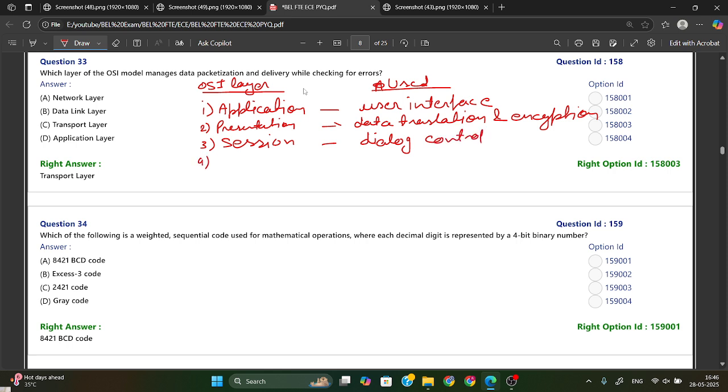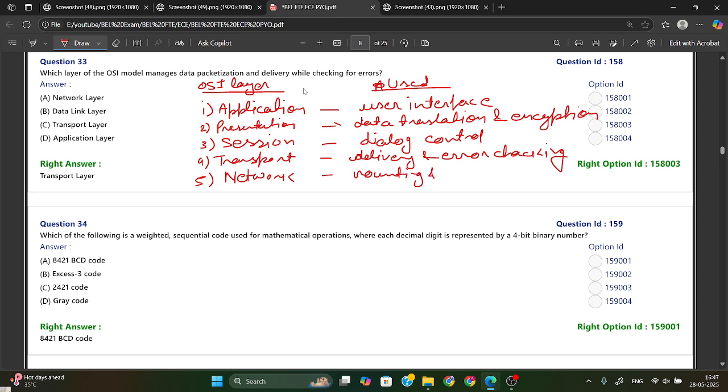Then the fourth one is transport layer. The transport layer is for reliable delivery and error checking. Then the fifth one is your network layer. The function of network layer is routing and addressing.